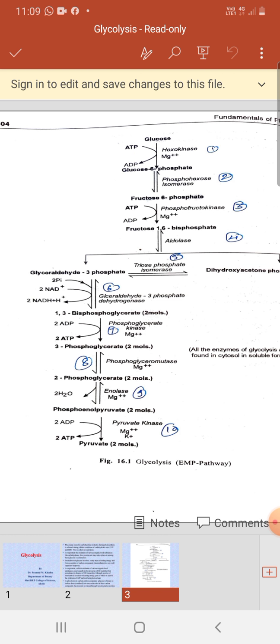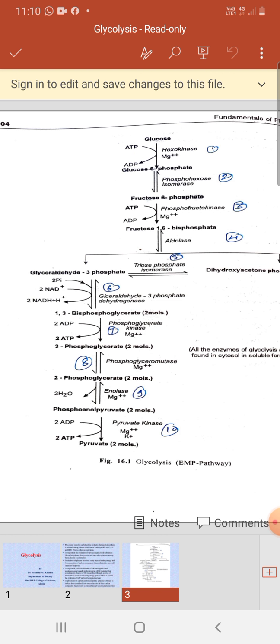Glucose is converted into glucose 6 phosphate in the presence of the enzyme hexokinase. Here 1 ATP is consumed in this reaction, in the formation of glucose 6 phosphate. Now glucose 6 phosphate is converted into fructose 6 phosphate, which is a reversible reaction in the presence of the enzyme phosphohexose isomerase. That is, glucose 6 phosphate is isomerized into fructose 6 phosphate. Now in the next reaction, fructose 6 phosphate is converted into fructose 1,6 bisphosphate in the presence of the enzyme phosphofructokinase, and 1 ATP is again consumed in this reaction.